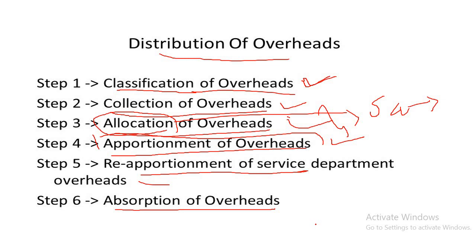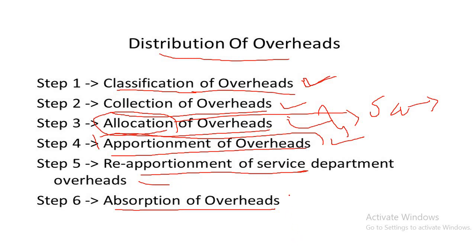It is usually not possible to ascertain the cost of rent or power or electricity attributable to a particular department or cost center. In such cases, the total overheads incurred have to be apportioned to the various cost centers on a suitable basis. So this is called apportionment.